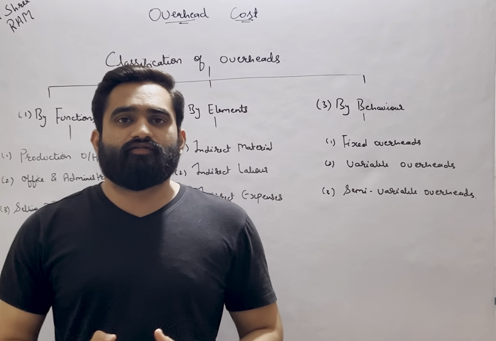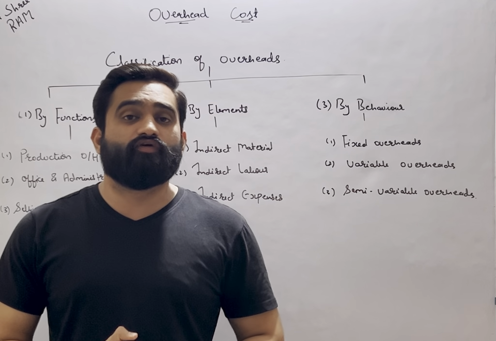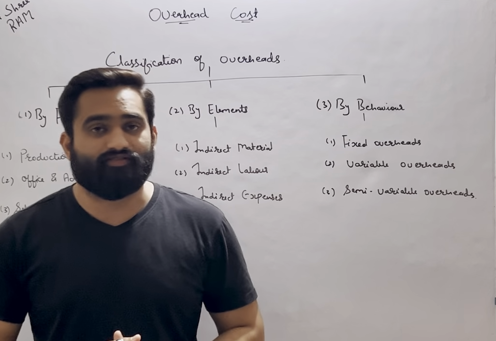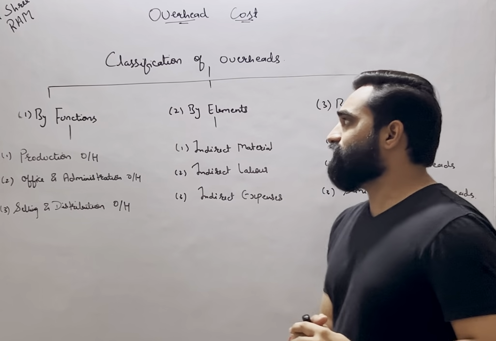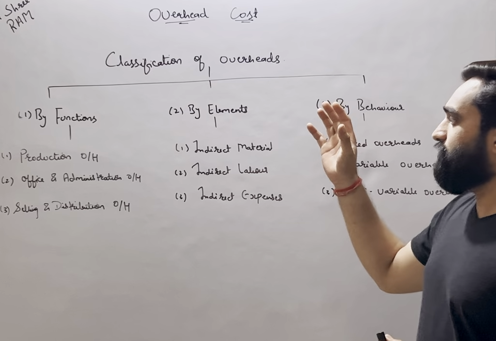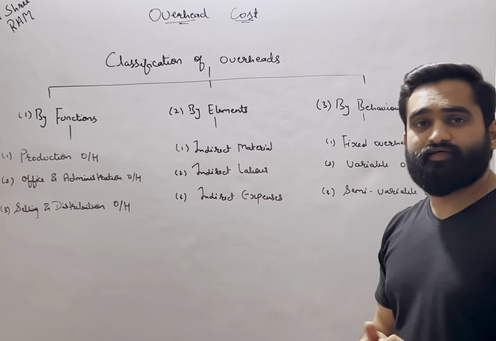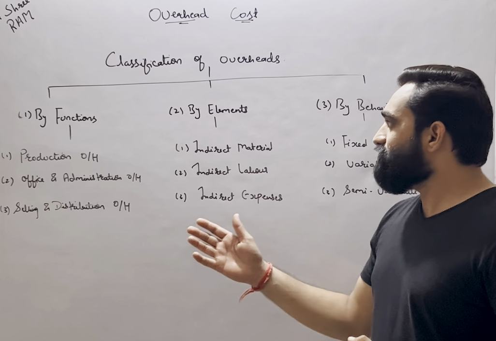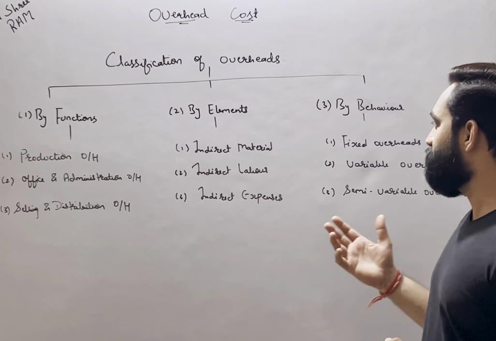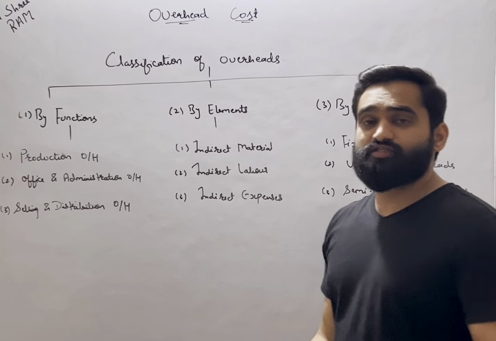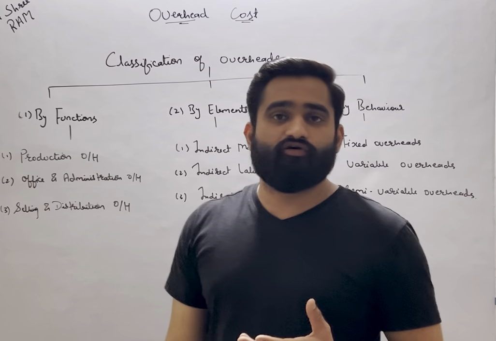So let us understand the detailed classification of the overheads or the indirect expenses. If you look at the classification, then the overheads can mainly be classified into three different categories. One is by function, second is by elements and the third is by behavior. Let's come on to the classification based on functions.